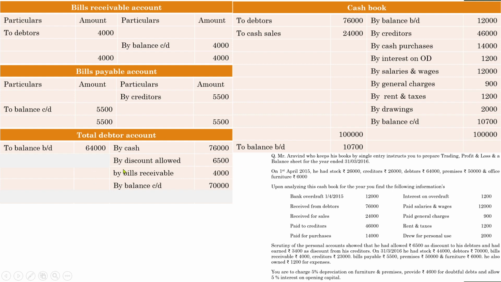So right now we have entered all the items in the debtors account. So take the totals of both sides. From the initial glance itself, you can see that this side has a larger total value. So take the total, write down the total amount on both sides. Here it is 64,000. Here the total is 1,56,500. Definitely there is a huge difference. And what is that huge difference? It is the credit sales during the year, 92,500.